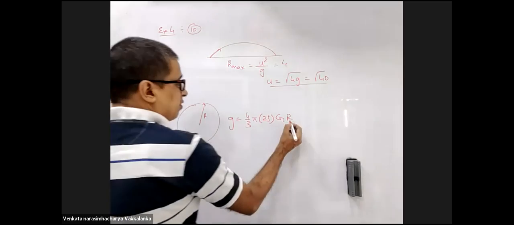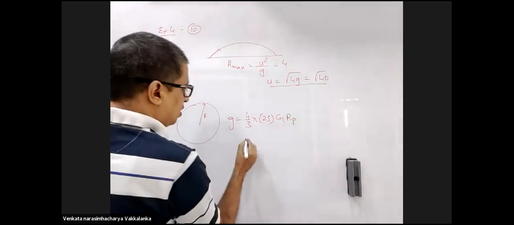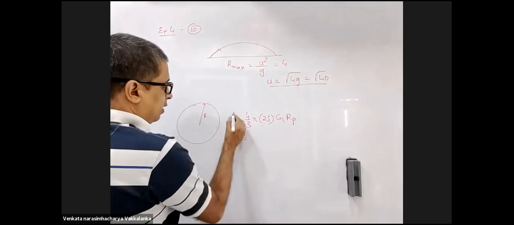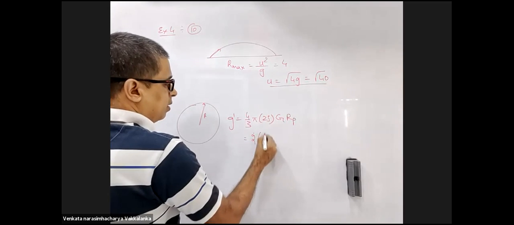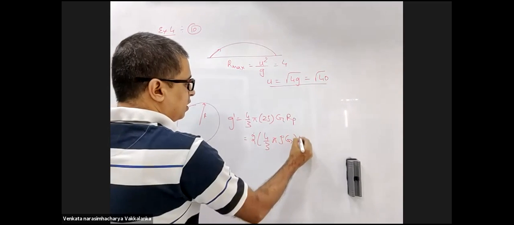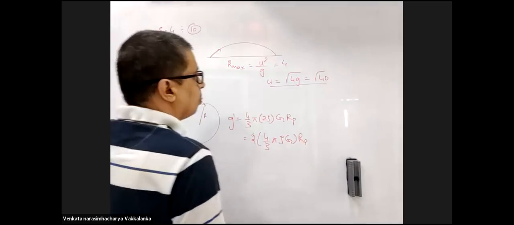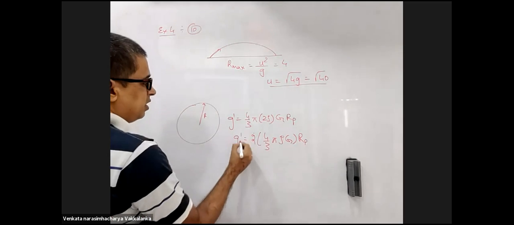You are asking me for the radius of that planet. On that planet, g is g dash. 2 times 4 by 3 pi rho g radius of the planet. This will be g dash.